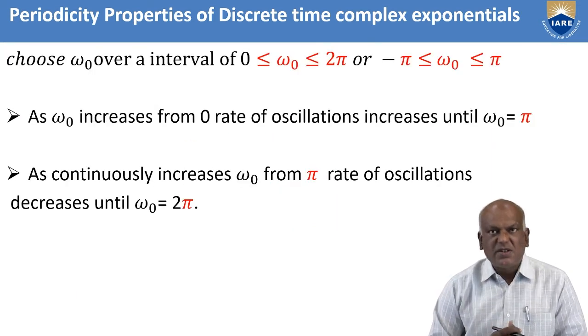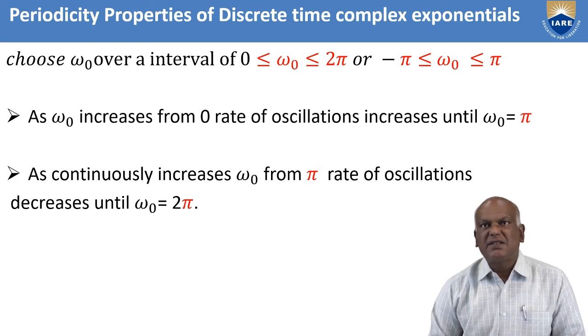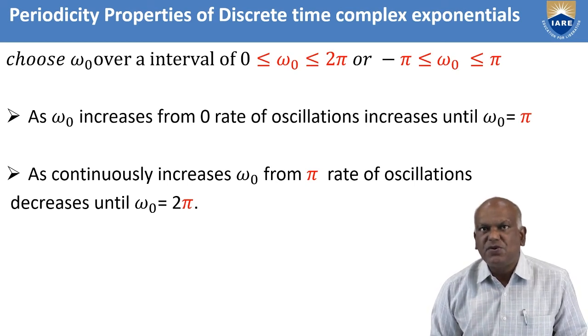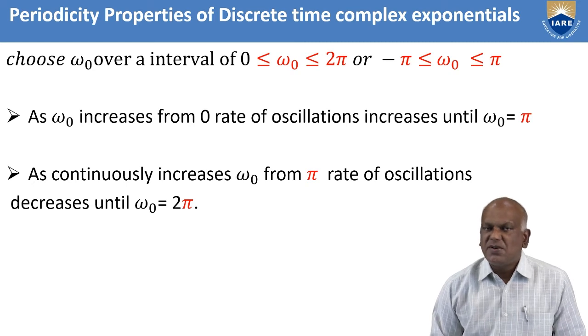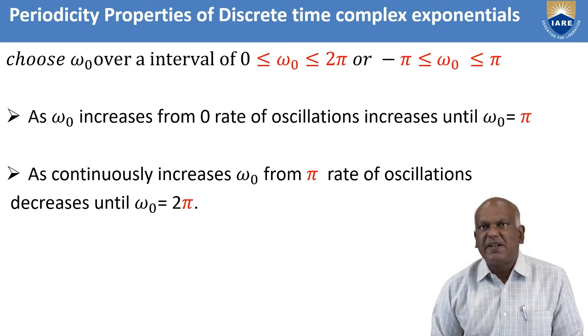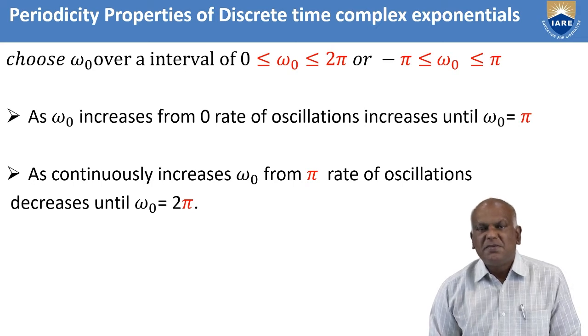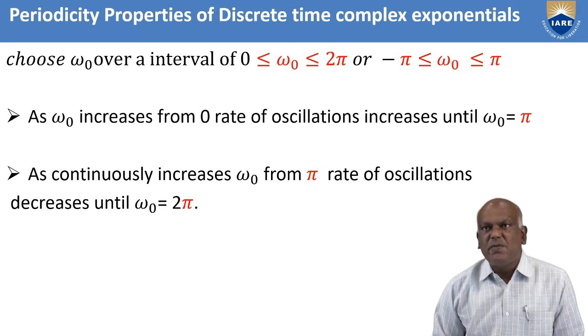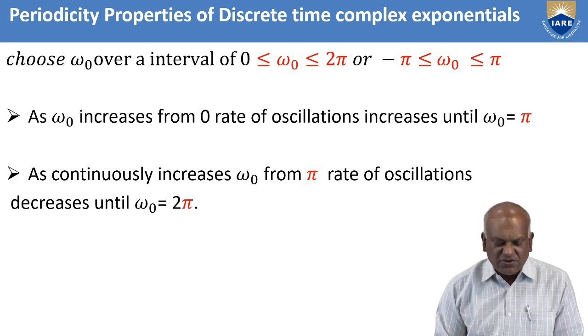One more observation is that as omega naught is increased from 0, the rate of oscillation increases until it reaches pi radians. Similarly, as we continue increasing omega naught from pi, the rate of oscillation decreases until it reaches 2 pi radians.